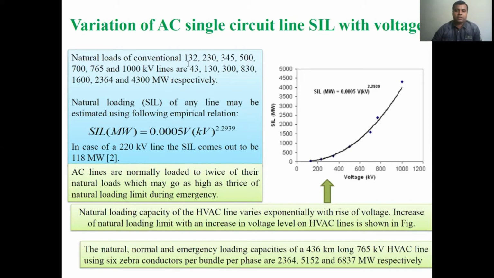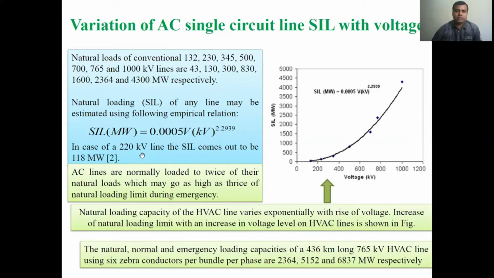For example, for a 132 kV high voltage transmission line, the power carrying capability is 43 megawatt. And similarly for ultra high voltage lines like 1000 kV, the power carrying capability is 4300 megawatt. Like this we can determine, and in this lecture also, the power handling capacity of the various transmission level voltages. One researcher has developed a formula for quick determination of surge impedance loading.